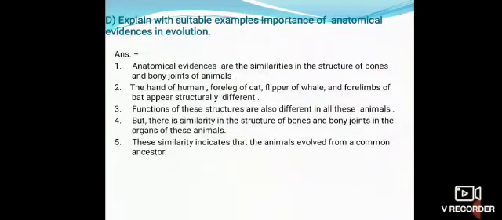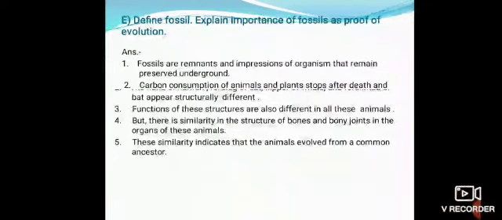Third point, functions of these structures are also different in all these animals. Fourth point, but there is similarity in the structure of bones and bony joints in the organs of these animals. Fifth point, these similarities indicate that the animals evolved from a common ancestor.